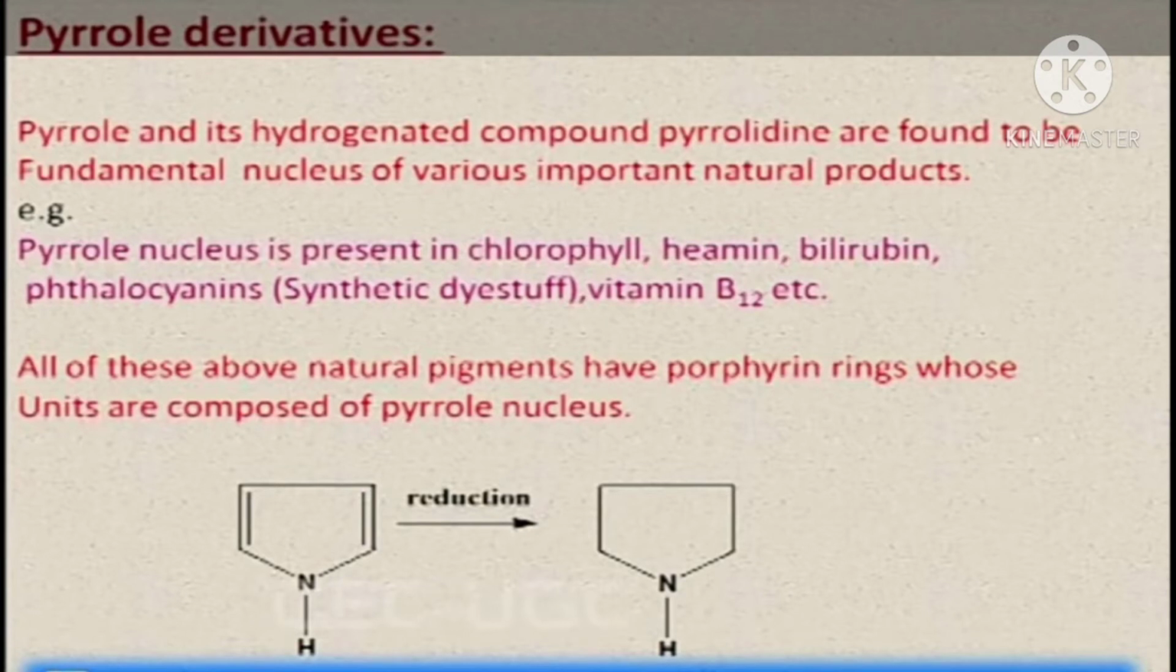Next, the pyrrole derivatives. Pyrrole and its hydrogenated compound pyrrolidine are found to be the fundamental nucleus of various important natural products. For example, the pyrrole nucleus is present in chlorophyll, hemin, bilirubin, cytochromes and vitamin B12. All of these natural pigments have porphyrin rings whose units are composed of a pyrrole nucleus.